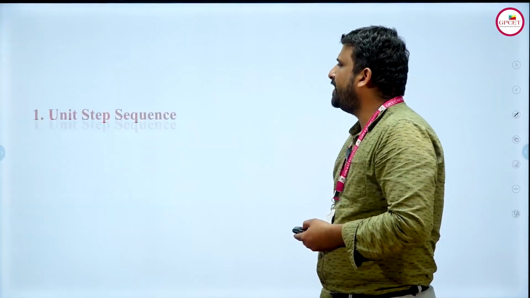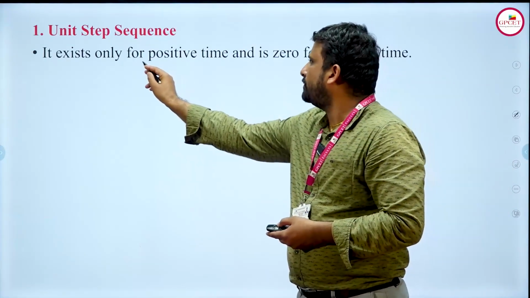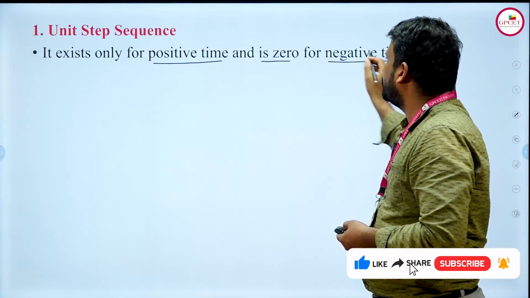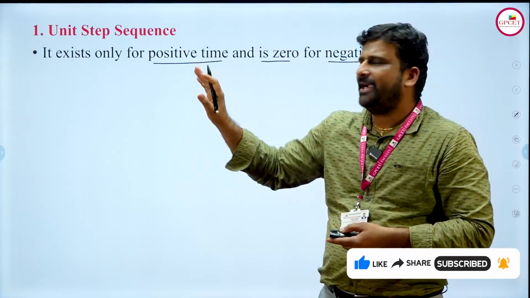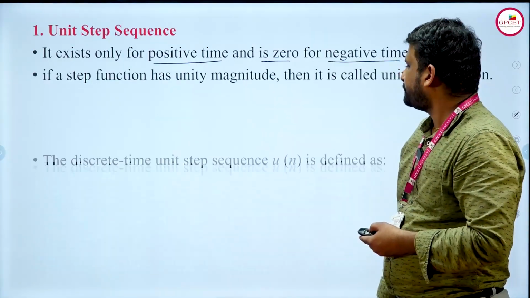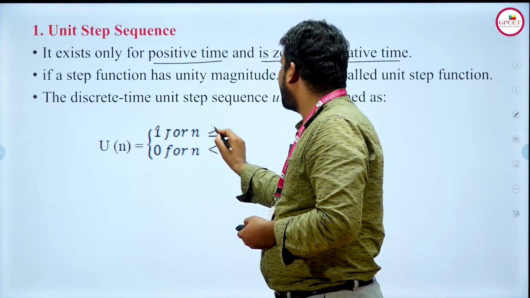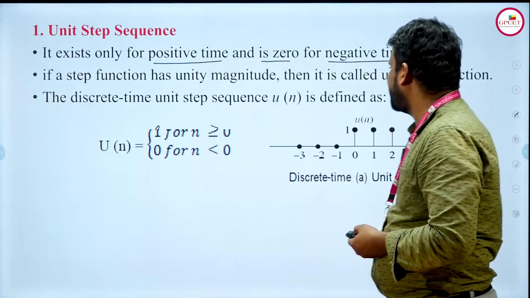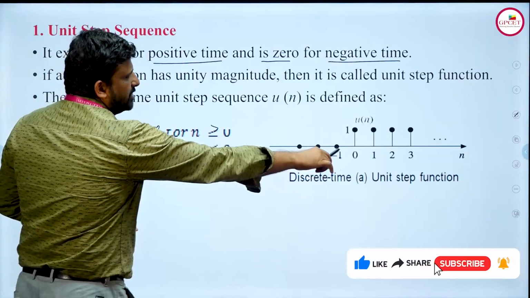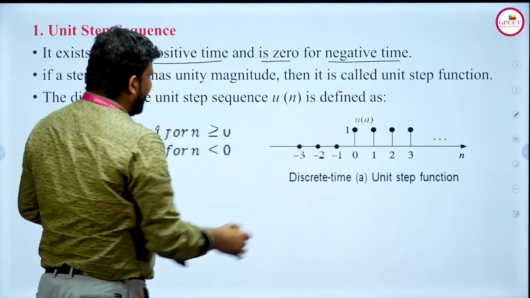So first one, unit step sequence, how is it going to be represented? If you see here, it exists only for positive time and is 0 for negative time. If it exists, it is positive, and if it does not exist, that is represented in the form of negative time. For example, u of n is equal to 1 for n greater than or equal to 0. How is it going to be represented? You can see in the graphical representation. For n greater than or equal to 0, all values will be indicated with the value 1.